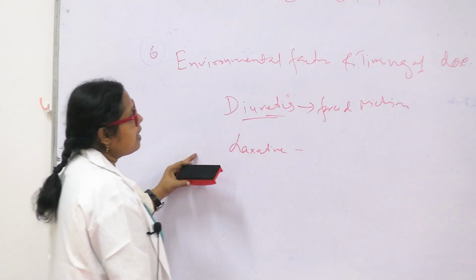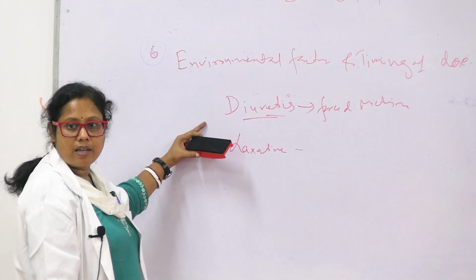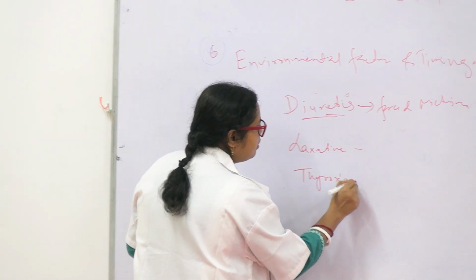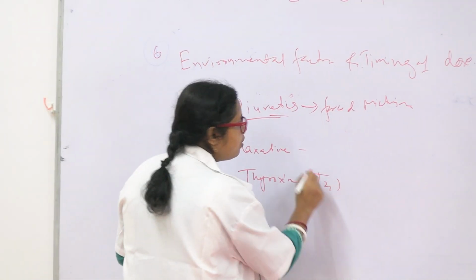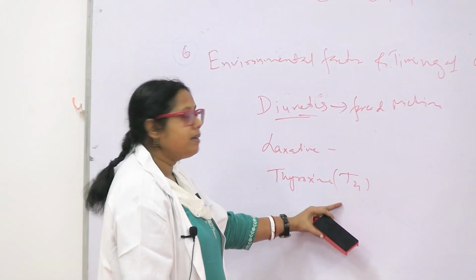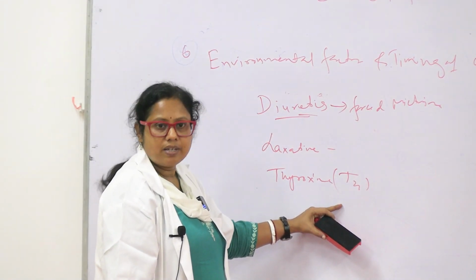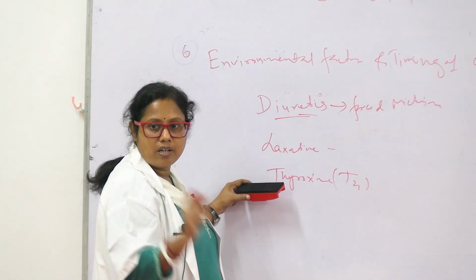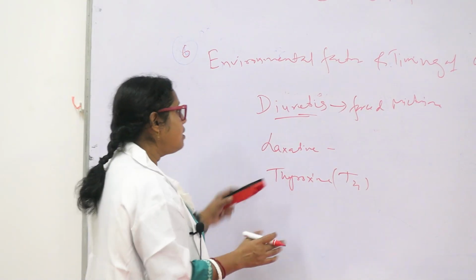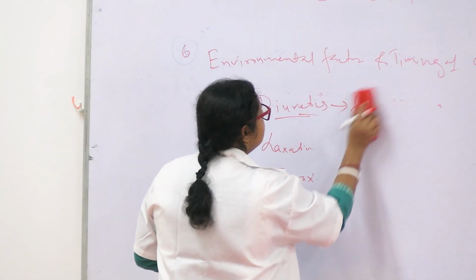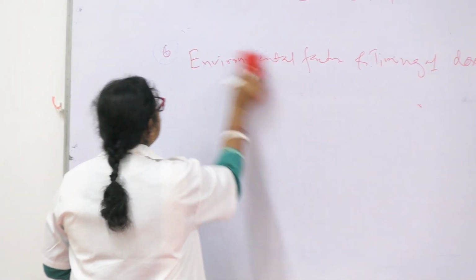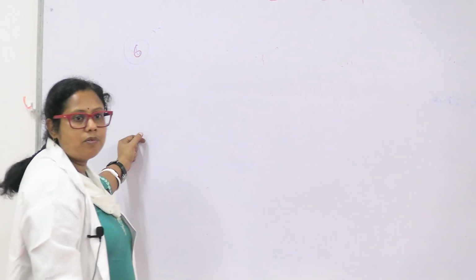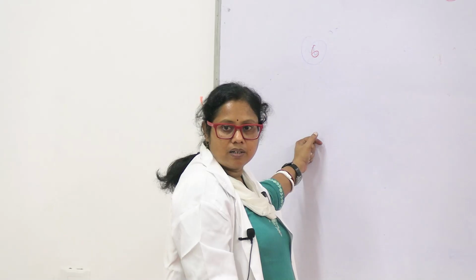Some drugs have to be prescribed at certain times, like thyroxine. Thyroxine is T4, thyroid hormone, isn't it? It is available as L-thyroxine and other names also. This drug is taken in the morning on an empty stomach. So there are certain timings of drugs, at what time a drug should be given. It should be kept in mind. While prescribing a drug to a patient, you have to tell him at what time this drug should be taken.